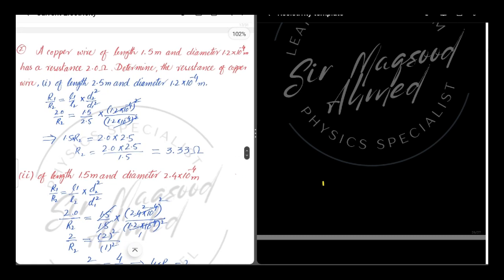Dear students, now we will solve another example. The statement of the example is given on left side. The statement is a copper wire of length 1.5 meter and its diameter is 1.2 into 10 raised to power minus 4 meter, has a resistance 2 ohm. Determine the resistance of the copper wire with a length of 2.5 meter, if the diameter is kept constant, that is 1.2 into 10 raised to power minus 4 meter.